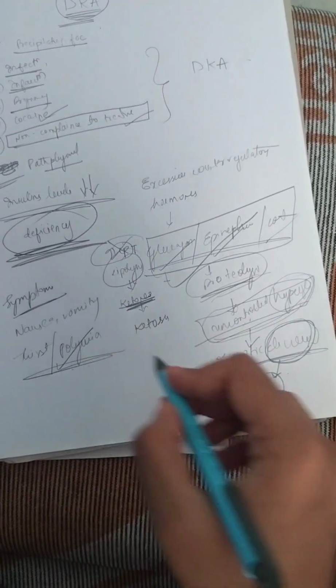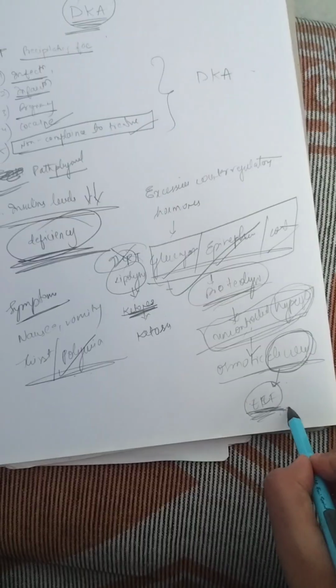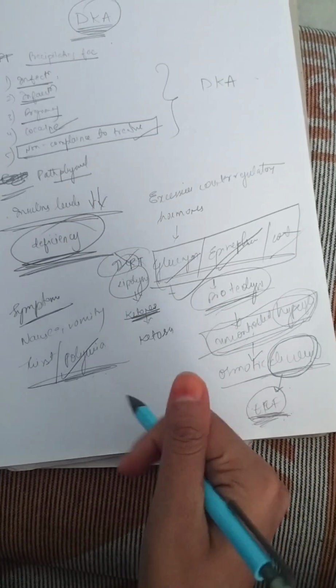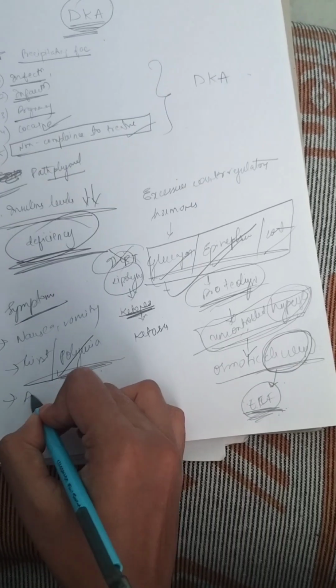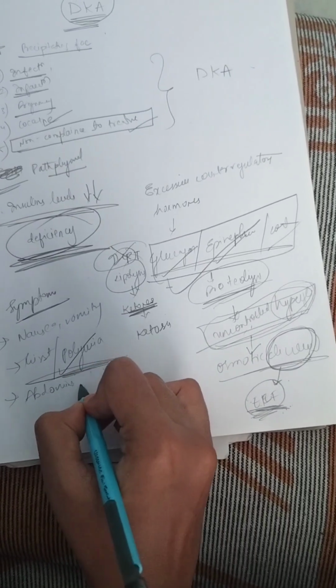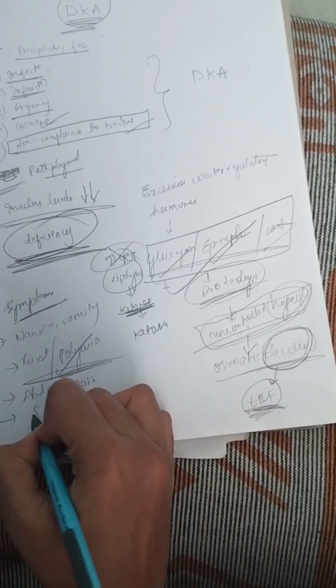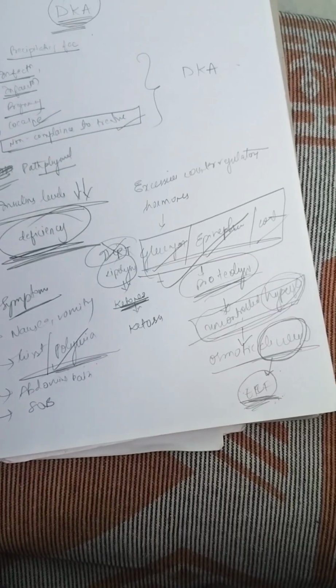That's why we have polyuria. Because ECF volume is getting depleted, we have polyuria, and nausea, thirst. Remember, abdominal pain and SOB, shortness of breath. All these things will happen.